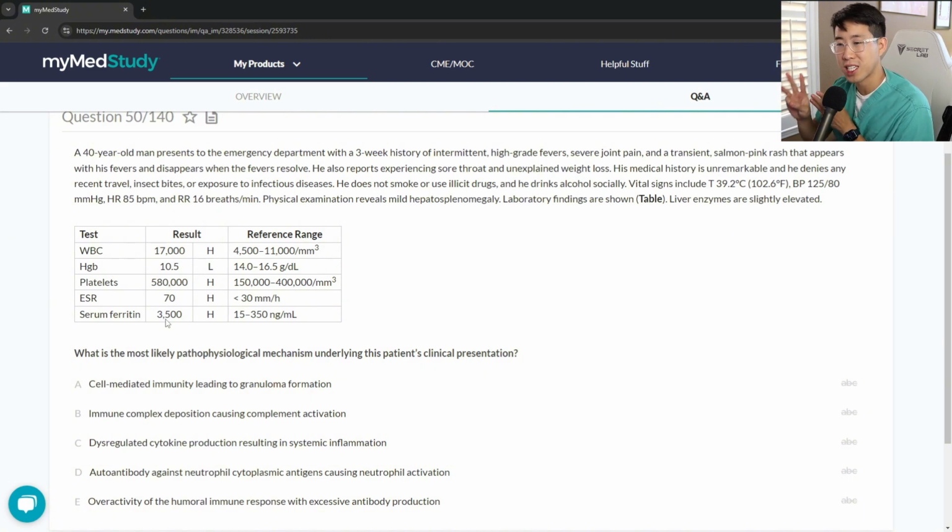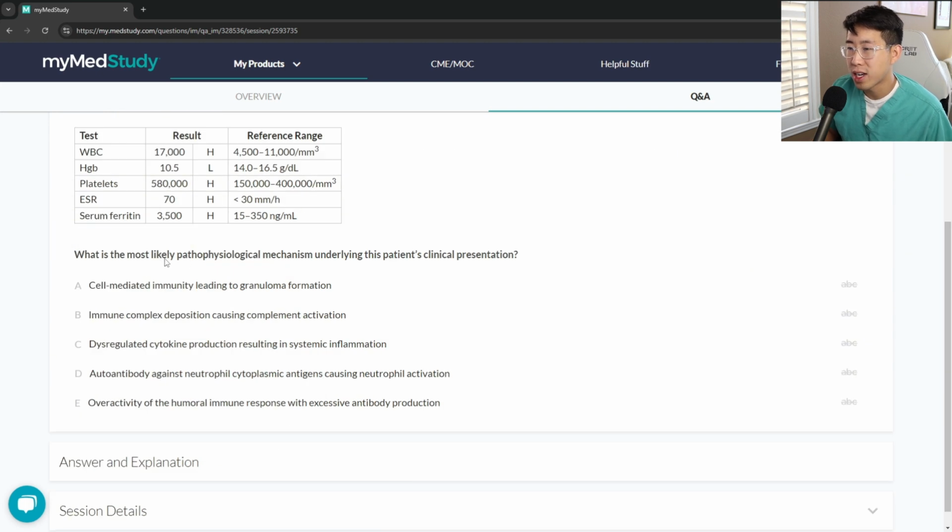So those are the 3 criteria: fevers, ferritin, and transient rash. That goes with adult onset Still's disease. He's got a thrombocytosis, likely somewhat reactive, and then a leukocytosis. So what is the most likely pathologic mechanism for this clinical presentation?